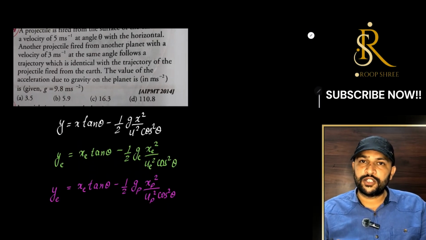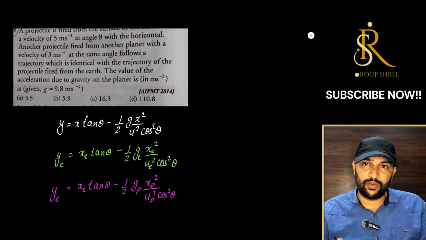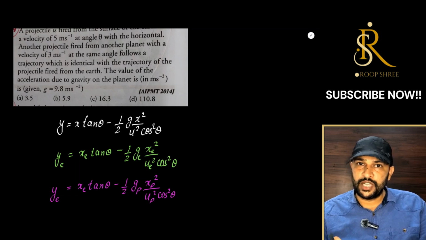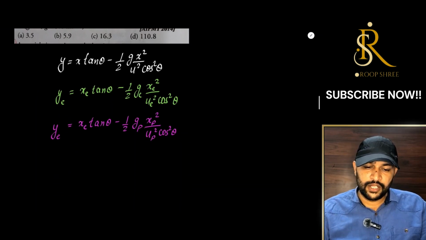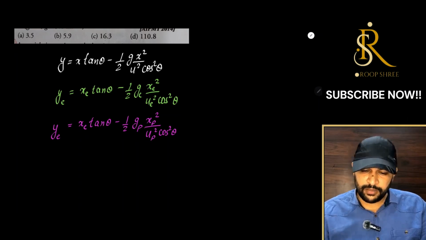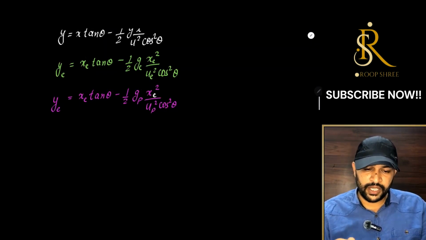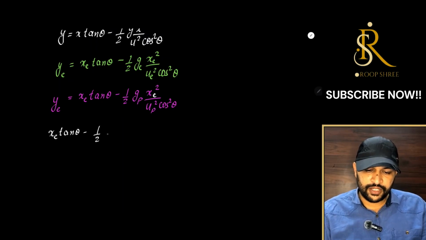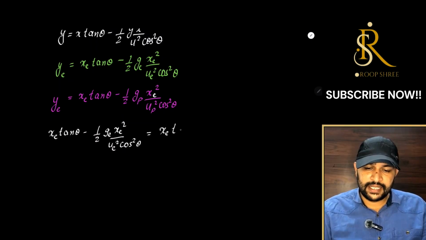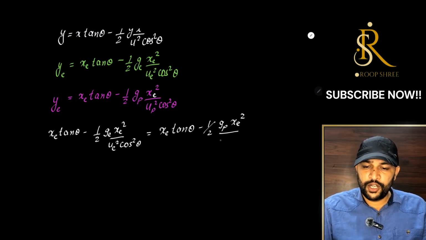Now what is ue? Ue is the velocity of that projectile on earth, and what is up? Up is the velocity of projectile on that planet which you are throwing on. So if both the y's are same, so let me just write here xp, it is xe. So let's equate the two equations. So when you equate both, it will be xe tan theta minus half ge xe square upon ue square cos square theta, and that must be equal to xe tan theta minus half gp xe square upon up square cos square theta, right?